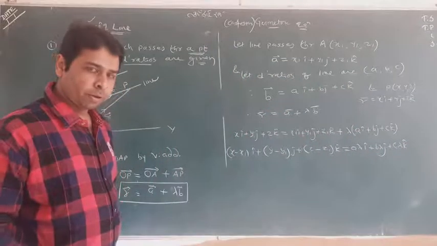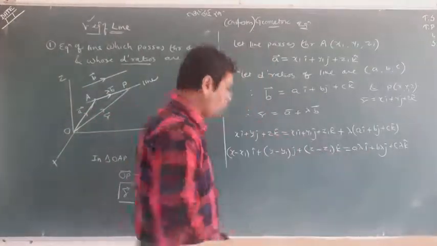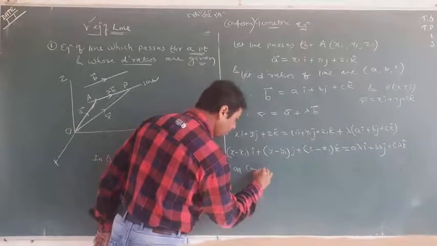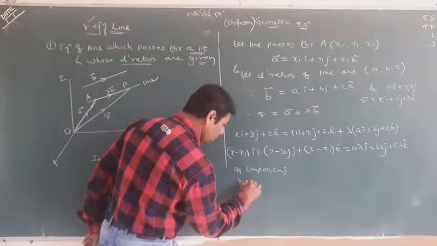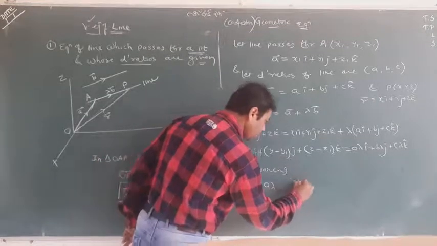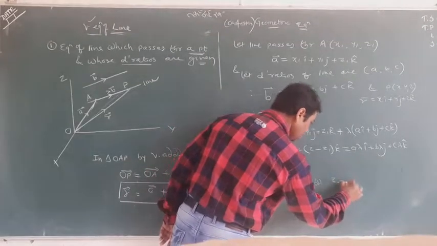Now compare: this is i, this is also i. On comparing, I have x minus x1 equal to a lambda, y minus y1 equal to b lambda, z minus z1 equal to c lambda.